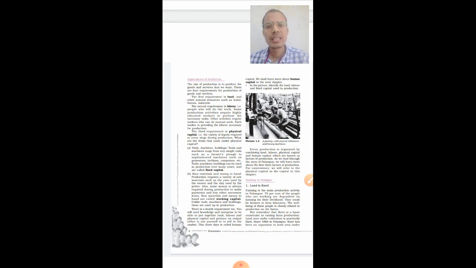The very first component is land, the second is labor, the third is physical capital or working capital, and the fourth one is human capital, which is also required to do the production.